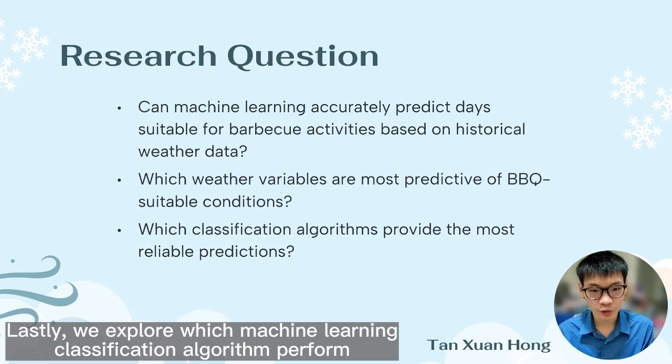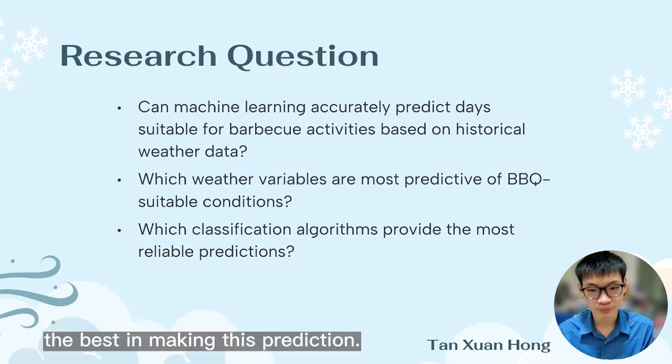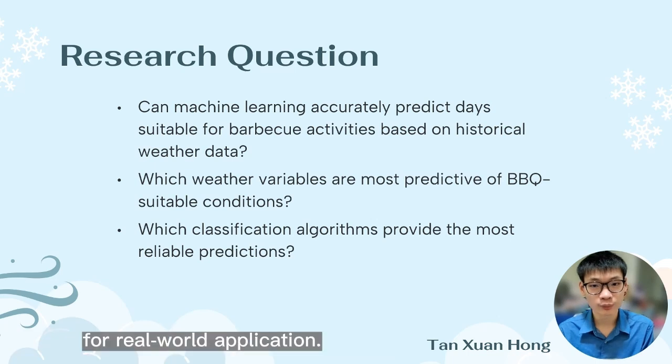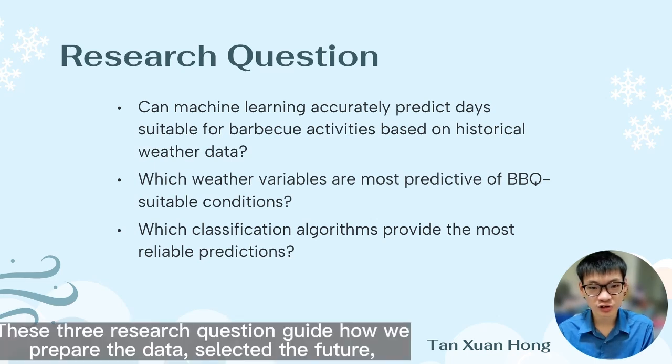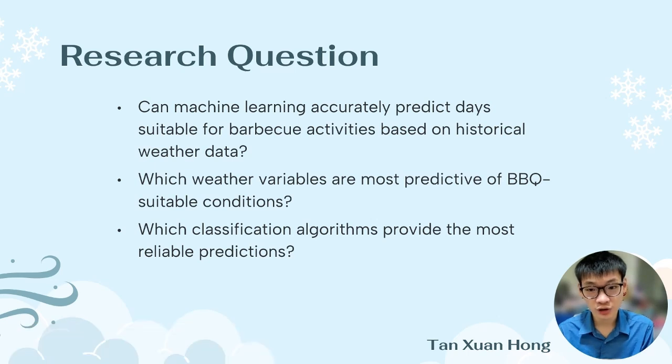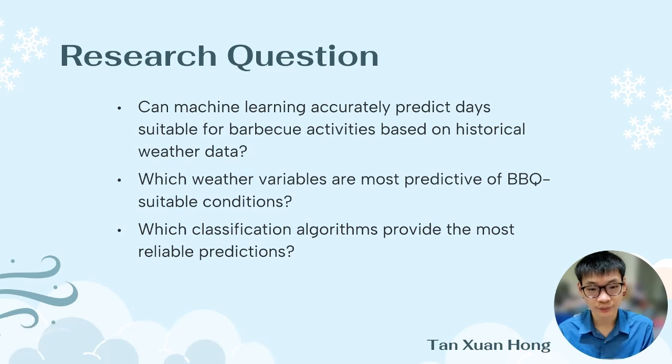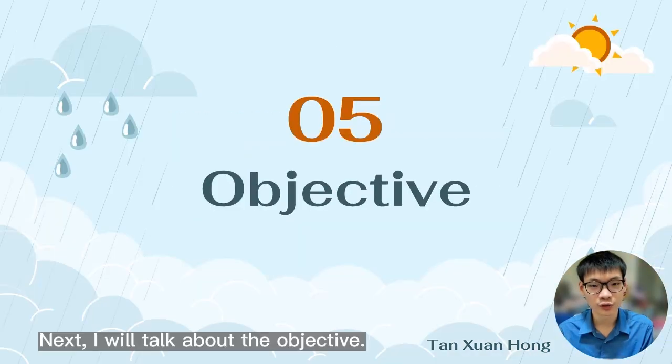Lastly, we explore which machine learning classification algorithm performs the best in making this prediction. Comparing different models helps us choose the most reliable method for real-world application. These three research questions guide how we prepare the data, select the features, and evaluate the machine learning model throughout the study. Next, I will talk about the objective.